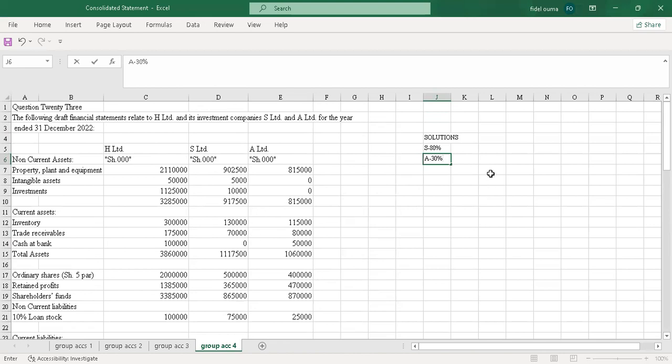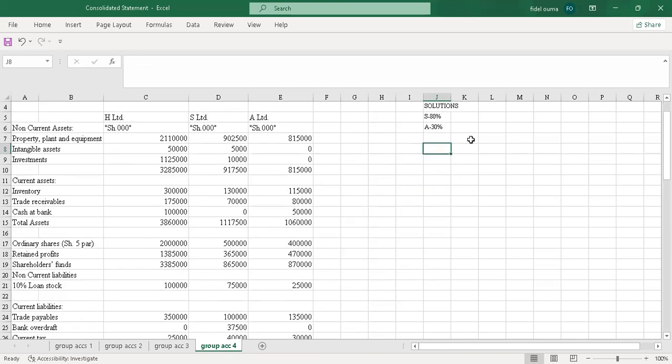So when we are consolidating, we only consolidate between the parent, which is the holding company, and the subsidiary. So we'll only consolidate between H and S. The first thing I'll do, I'll calculate the goodwill on acquisition of these two investee companies. So let's say goodwill, then I'll say for S, then for A. So I'll start with S.